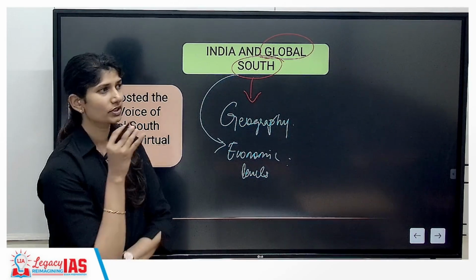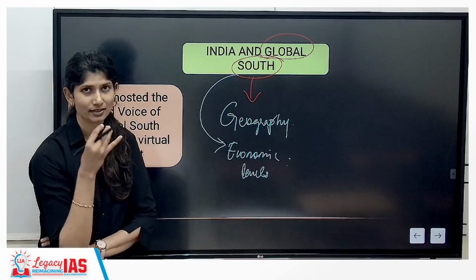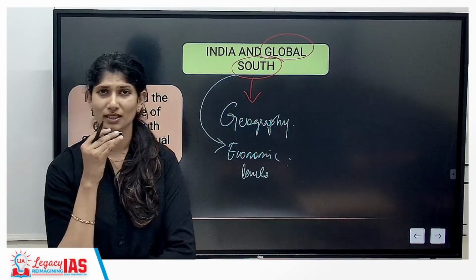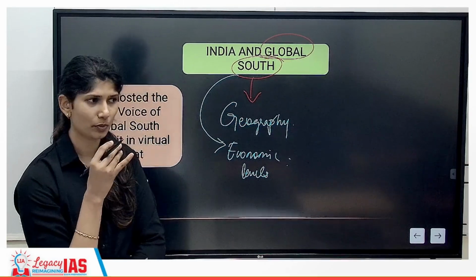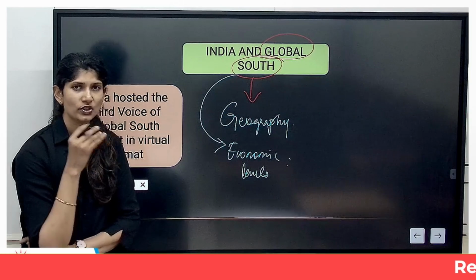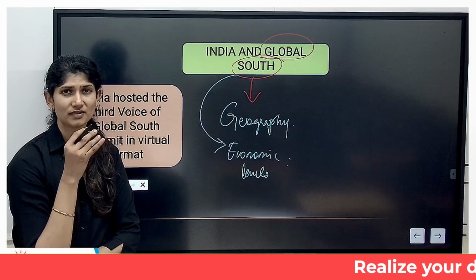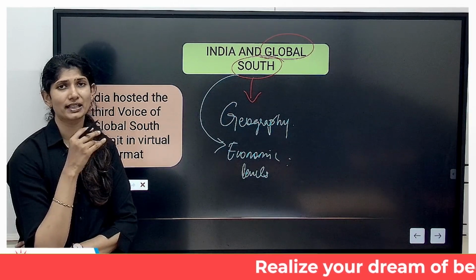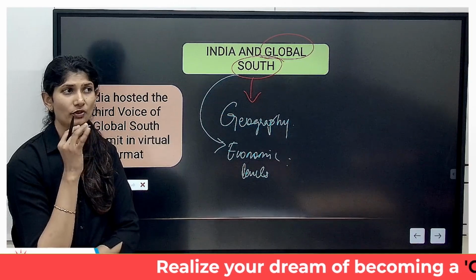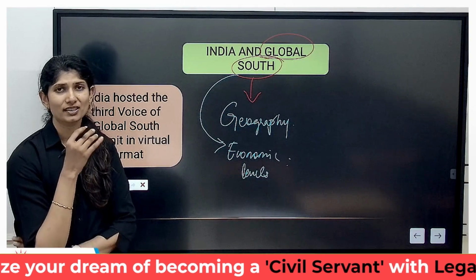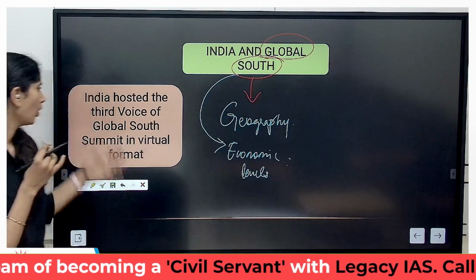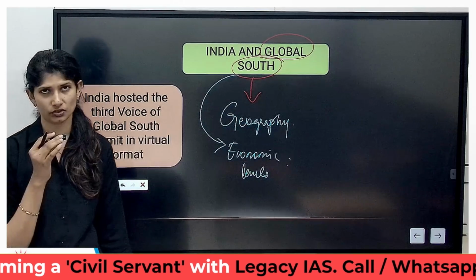So amidst all of this, India, as the voice of the global south, has been speaking in international podiums and wherever possible that countries should consider reducing the interest payments for these global south countries or find other alternate sources of payments. All these issues were discussed in the Voice of Global South.